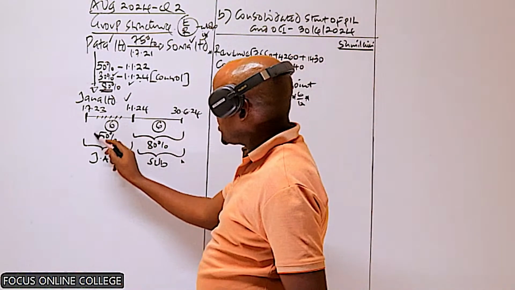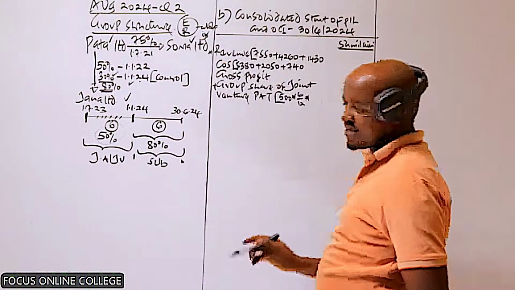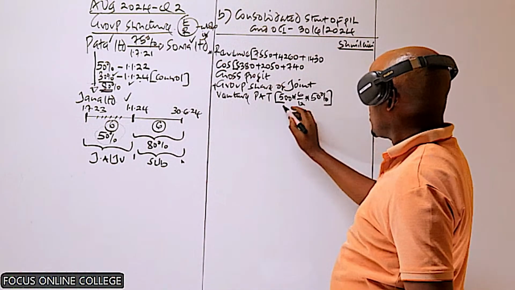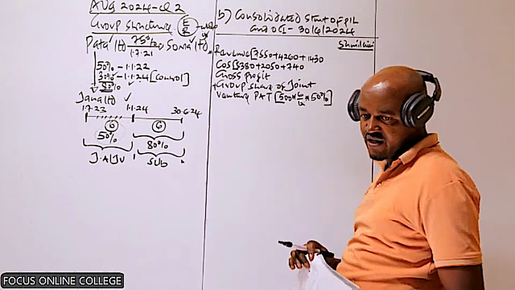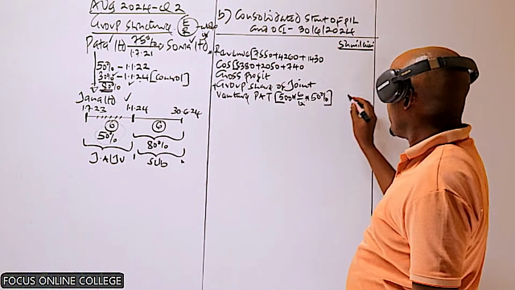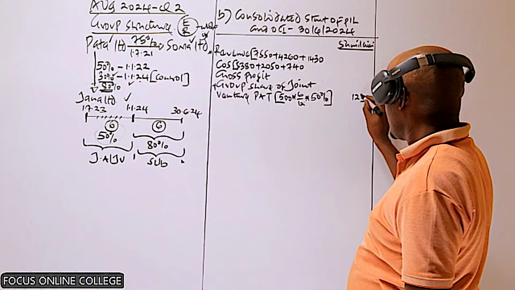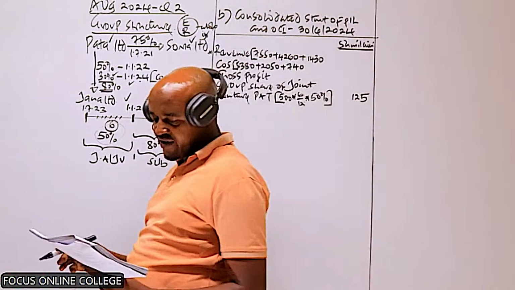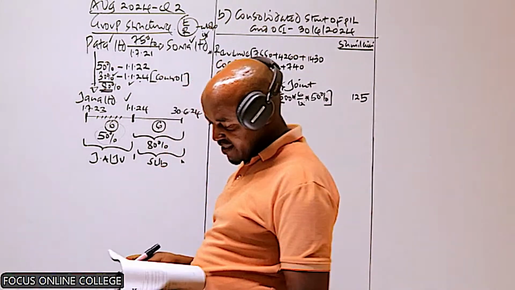The parent company share will be 50%. So we get half of this, which is 250, and then half of 250 will be 125. Remember, you said these items do not have any adjustment. So having said that, we can then proceed and realize the expenses.